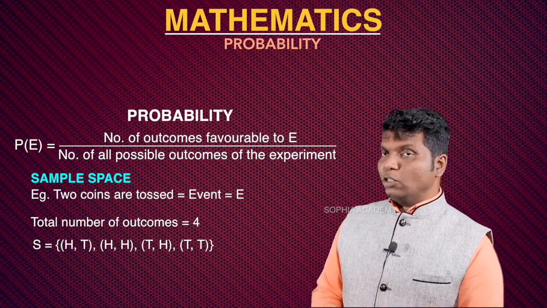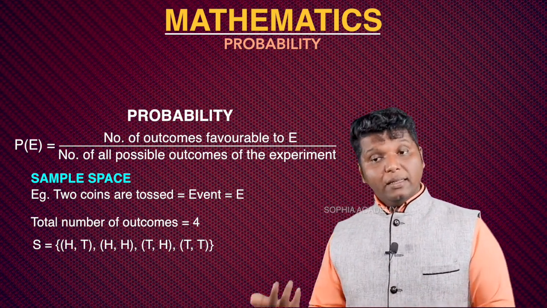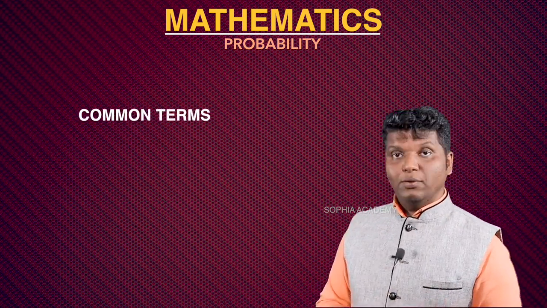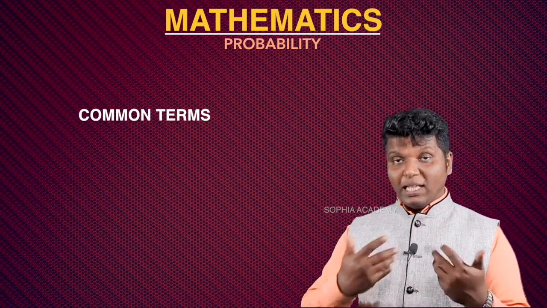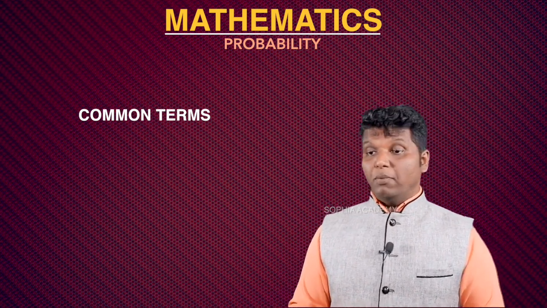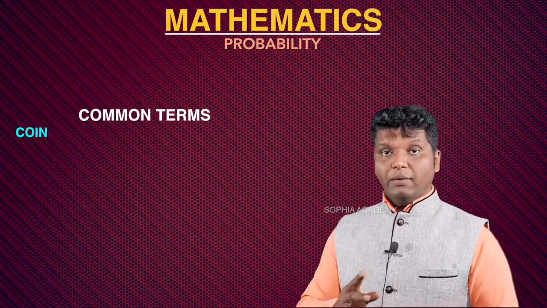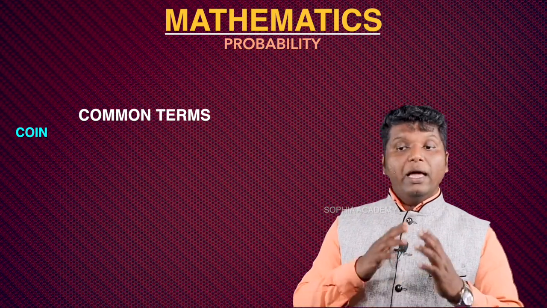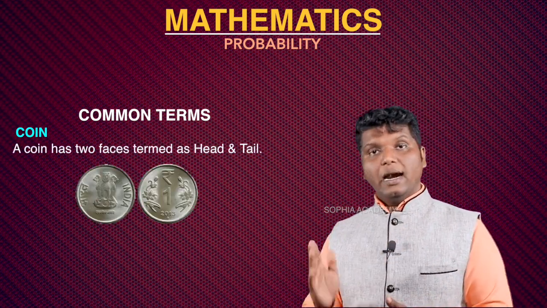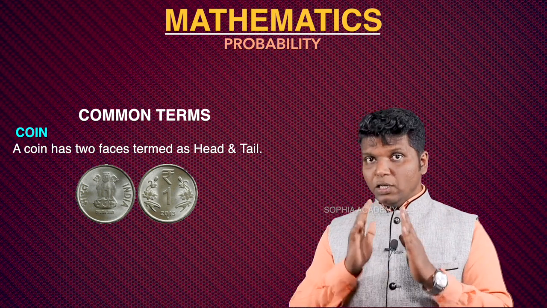So normally these are the two things which we used to use in this one, and there are much more. Actually there are some common terms which we have to discuss today, because regarding those particular things only we can see plenty of questions in this chapter. Number 1, regarding coins. Right now I told you, if you are taking a coin, always keep in your mind that it has two faces. One is head and another one is the tail. They are having 2 faces.